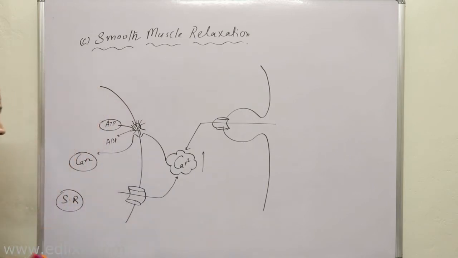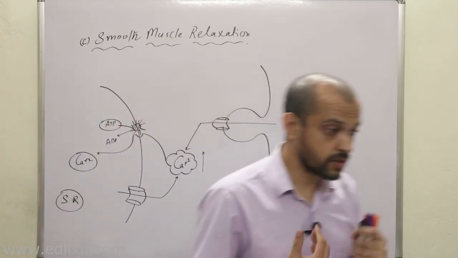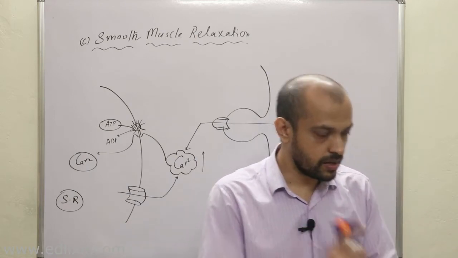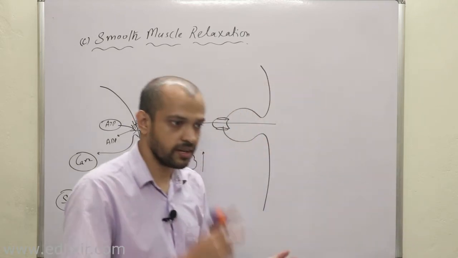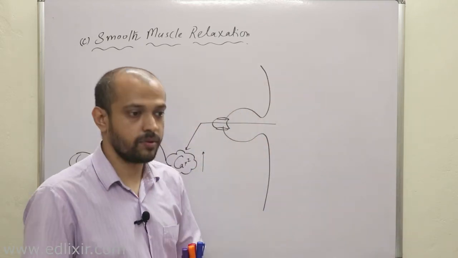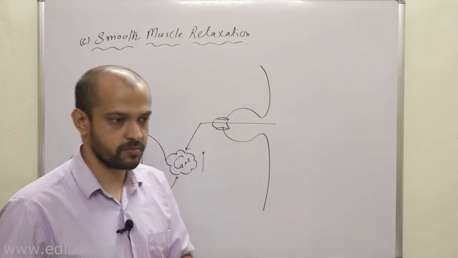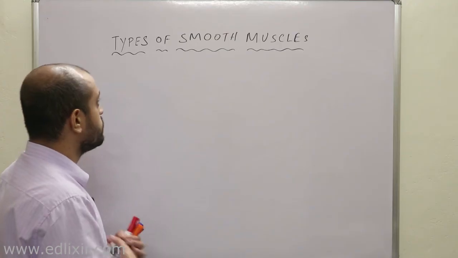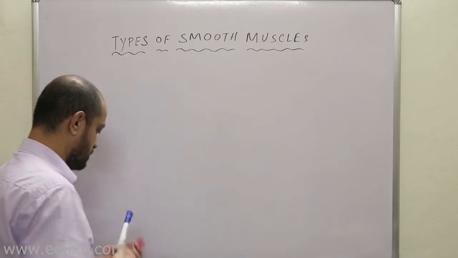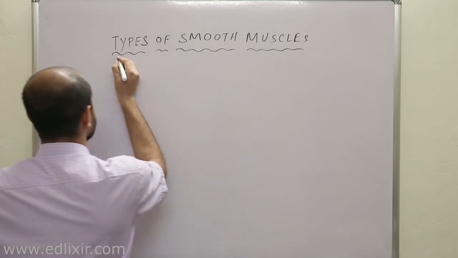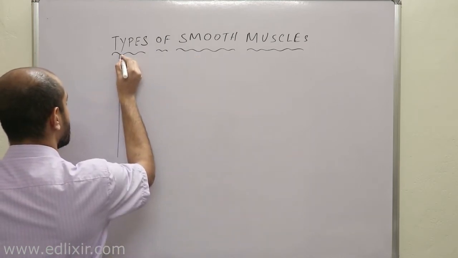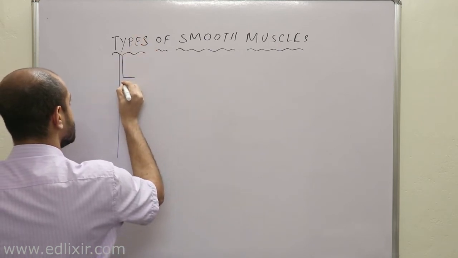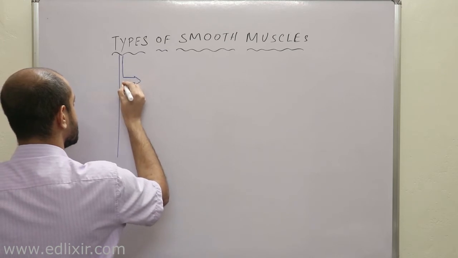So we have successfully completed two important topics, that is, number one, structure of smooth muscle and number two, how smooth muscle contracts. Now we will be talking about types of smooth muscle and a very brief concept of the latch bridge phenomenon. Okay. If we start discussing this in detail, the first thing we need to understand is that there are two types of smooth muscles present.